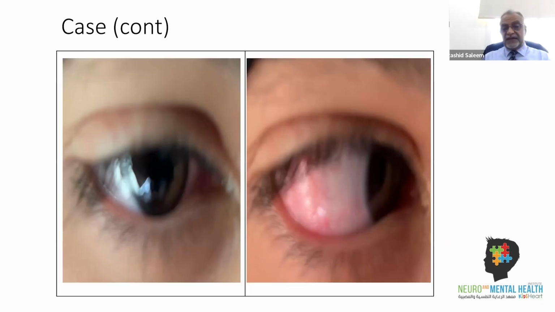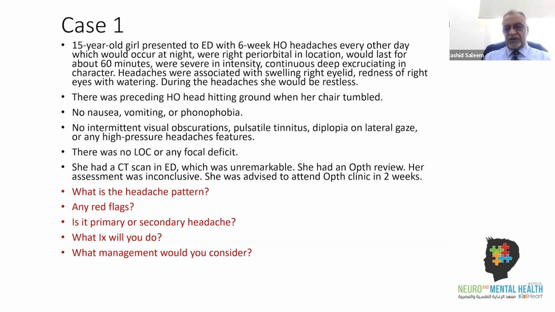So she has eyelid swelling here, and there is a conjunctival injection also. She actually has a cluster headache. Cluster headache is a primary headache. As we know, it is one of the trigeminal autonomic cephalalgias, and we know the features to recognize.